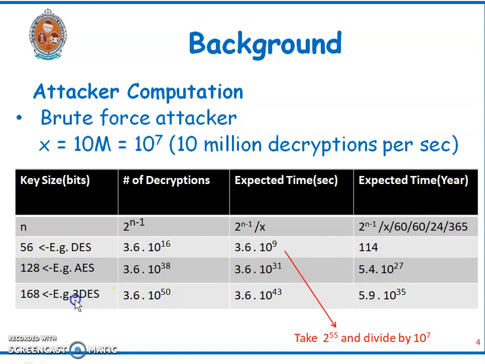In the same way, if you use triple DES whose key size is 168 bits, then the time required in seconds and years is increased much more. That means in order to crack a key, the attacker takes more time to do it.